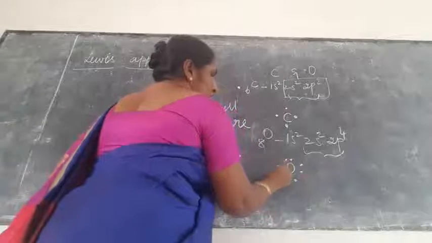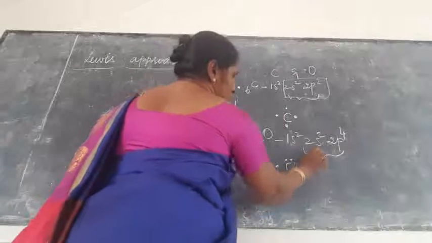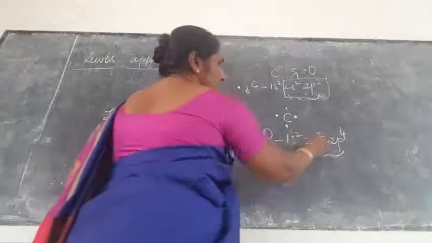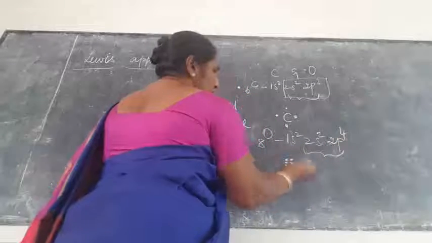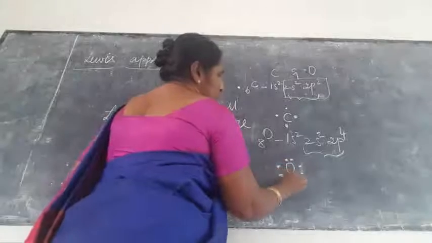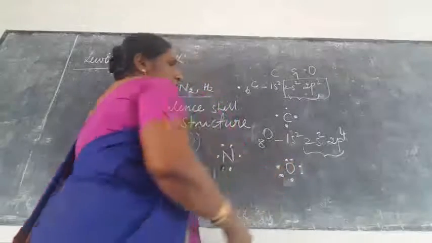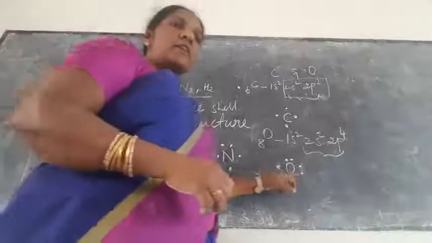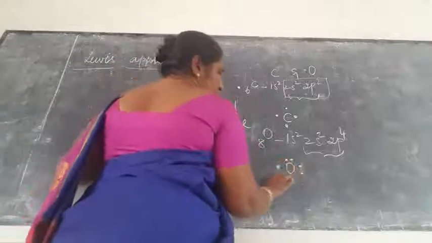So the 3 sides have 2, 2 and another only 1.